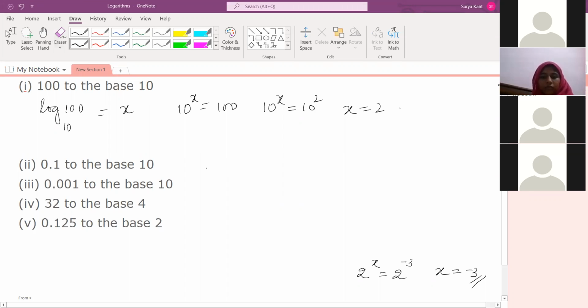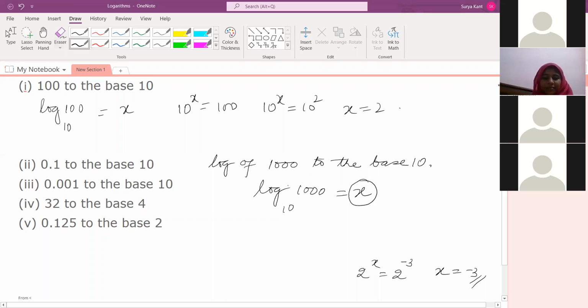Like log of 1000 to the base 10. How to find? Do you know this one? Now you tell me, Sai Charan. Log of 1000 to the base 10 is 3, sir. It is equal to x. We are finding x. How is x coming 3? Tell me now, Sai Charan. How is x coming 3 over here?